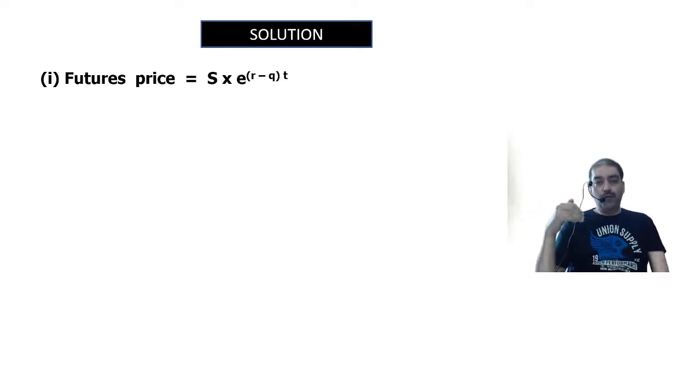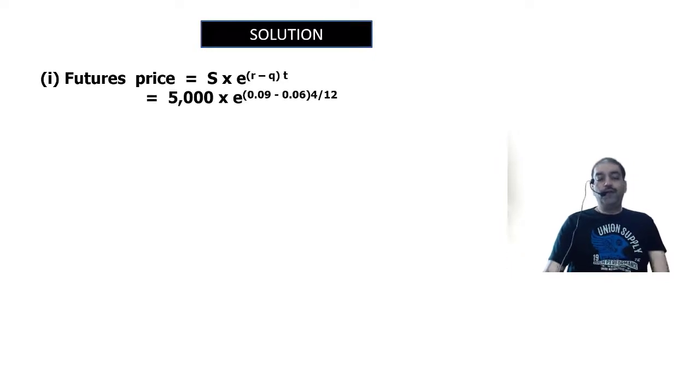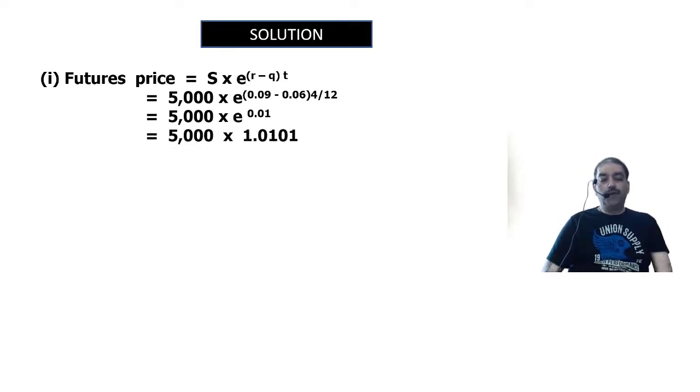But in this case, they have told us that dividend is given on the index at the rate of 6% per annum. So 5,000 is the spot rate into e raised to (9% risk-free rate of interest minus 6% dividend yield) into 4 by 12. So that comes to e raised to 0.01. Refer your e value table. Value is 1.0101.